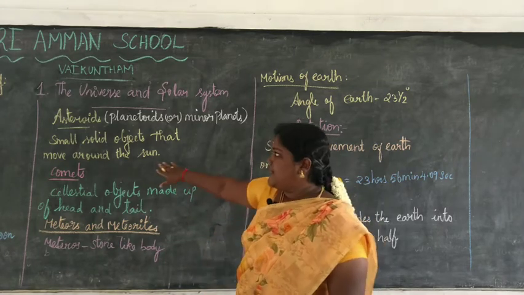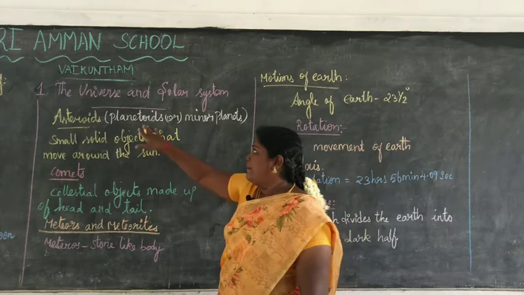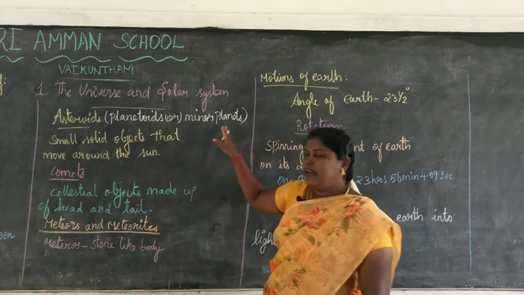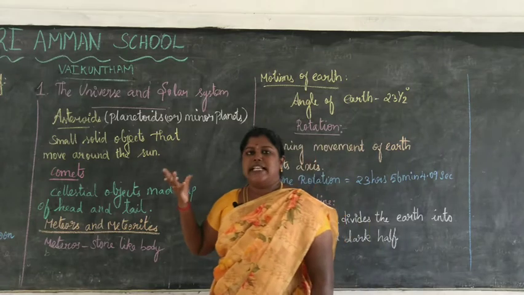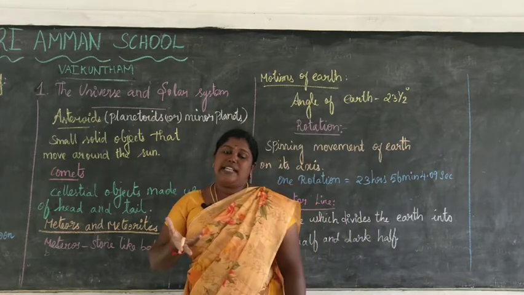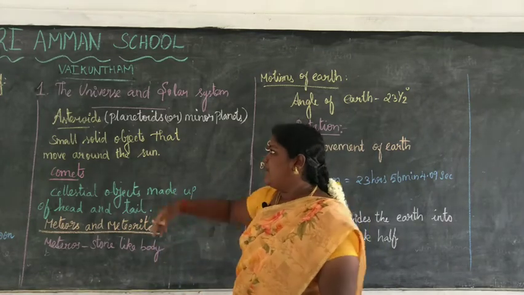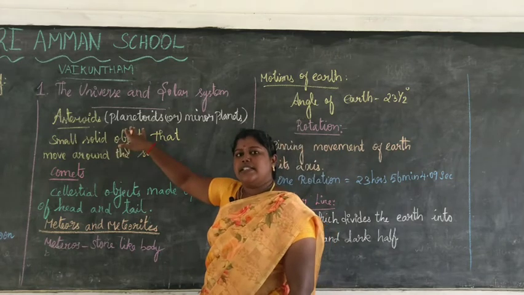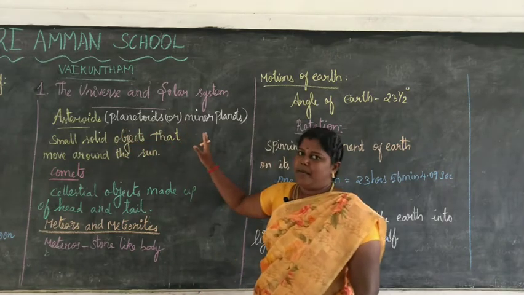Because of their size, which is too small, these asteroids are also known as planetoids or minor planets.